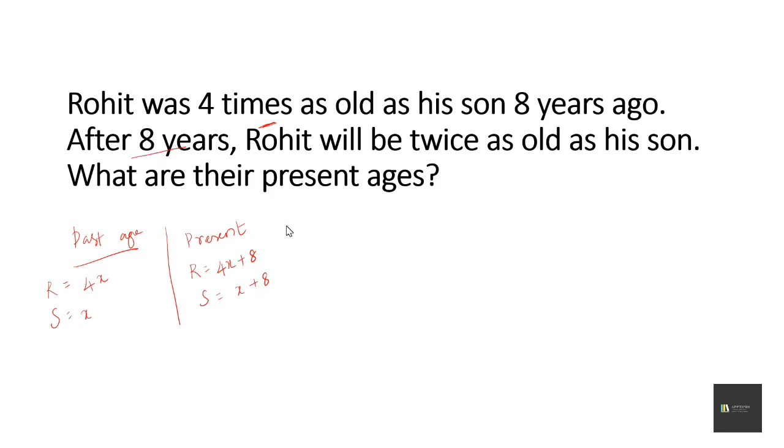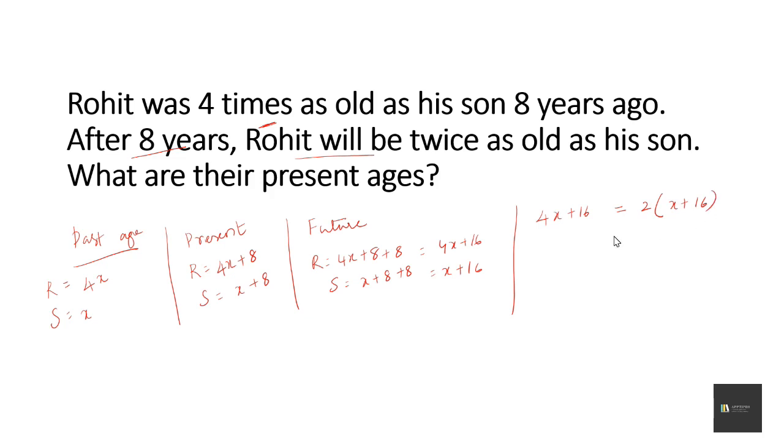Next, after 8 years, that is in the future, Rohit's age will be 4x plus 8 plus 8 and the son's age will be x plus 8 plus 8, which is equal to 4x plus 16 and x plus 16. The condition they have given is Rohit's age will be twice as old as his son. So Rohit's age 4x plus 16 is equal to twice of the age of his son. And on solving it, we get x is equal to 8.